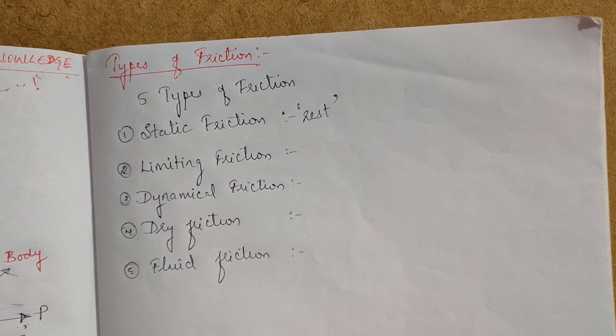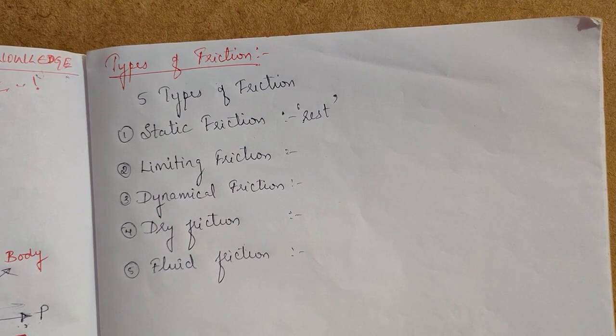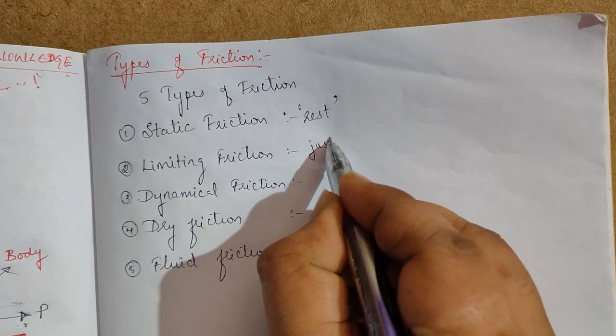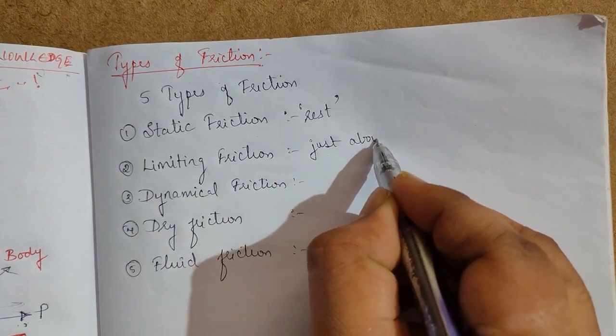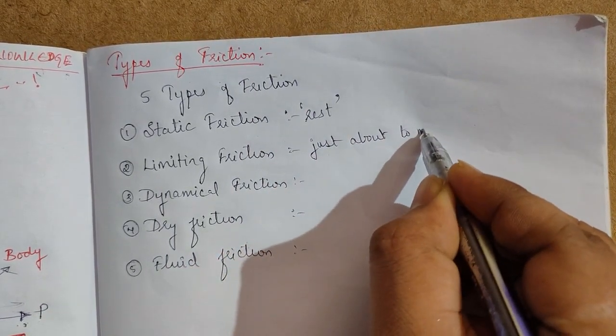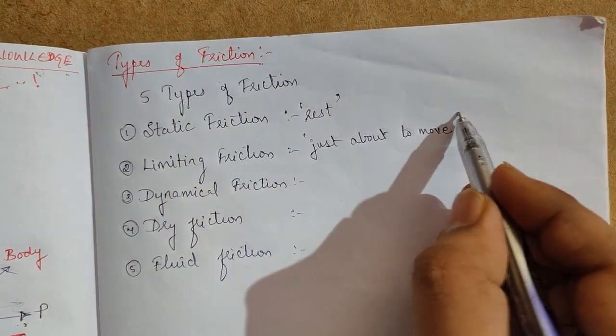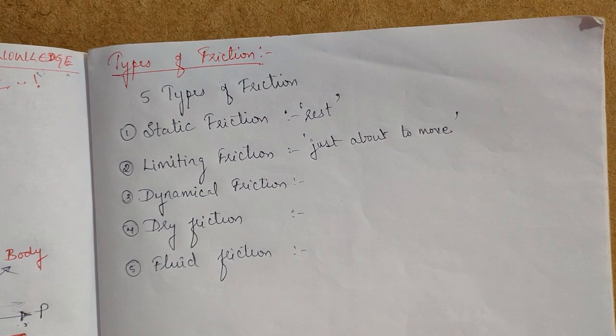The friction acting on a body which is just on the verge of sliding, when the body is just about to move or slide, for example on an inclined surface, is called limiting friction.